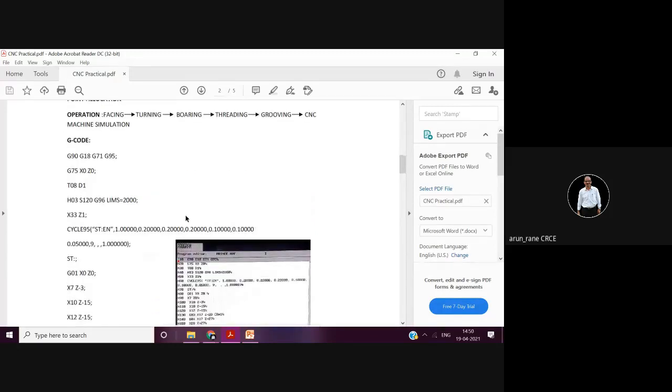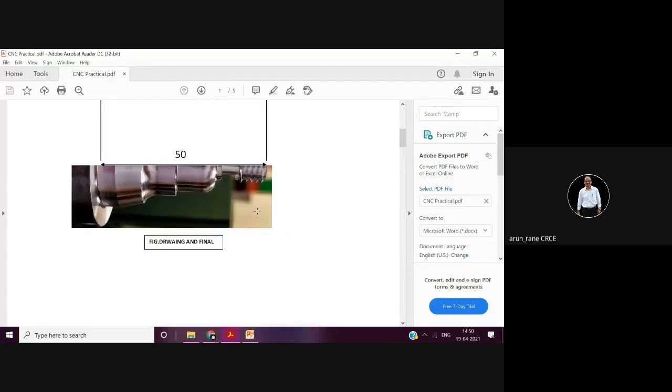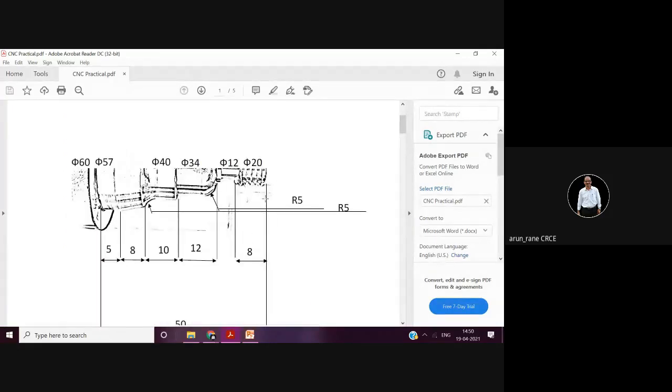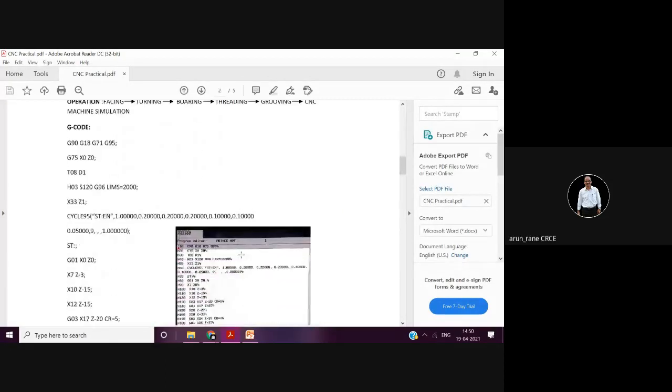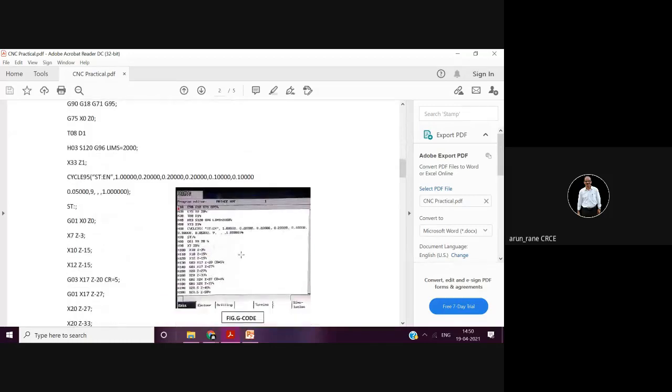So what is going to happen here? X0 Z0, say X7 Z minus 3. So you are going to get a chamfer kind of thing, isn't it? A taper, 3 mm taper in Z direction. Okay. Then X10 Z minus 15.